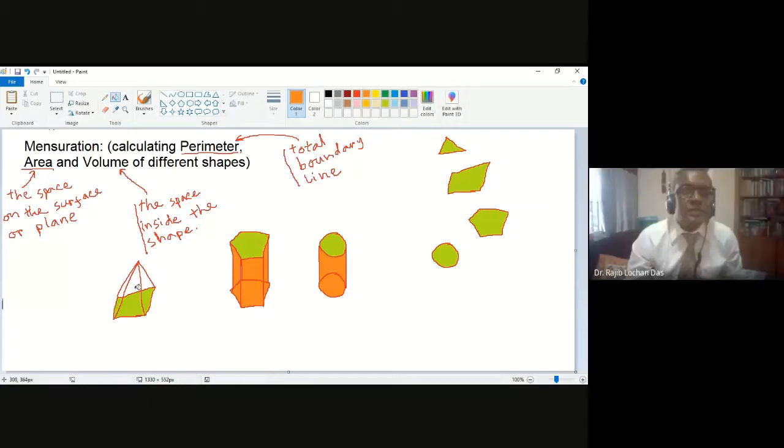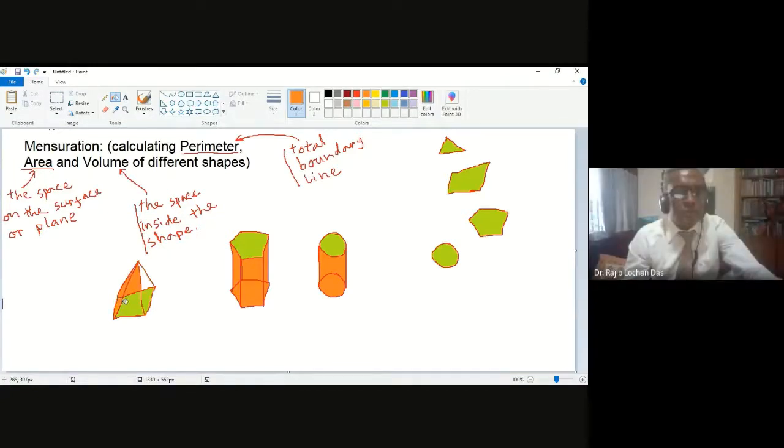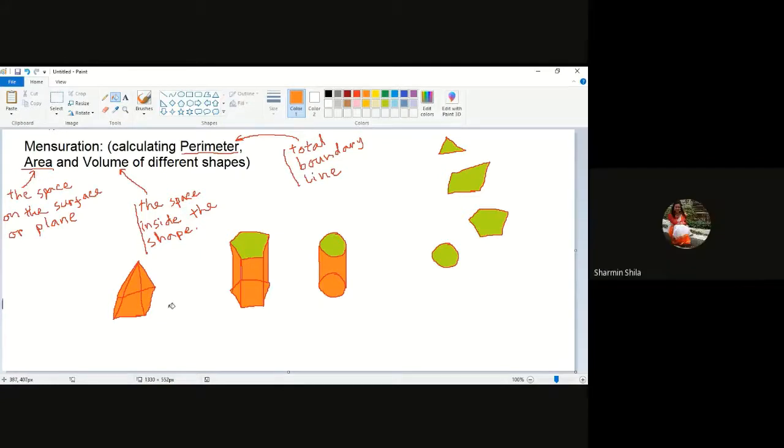Do you see my 3D shape? Yes, sir. So if I want to mean the space inside the shape, that is the orange color, that will be the volume. Is this okay? Do you understand? Yes, sir.